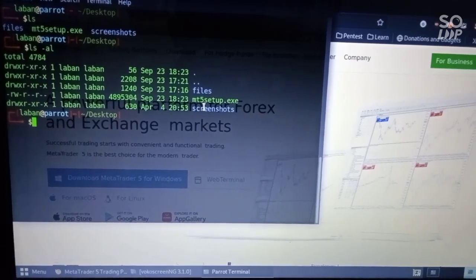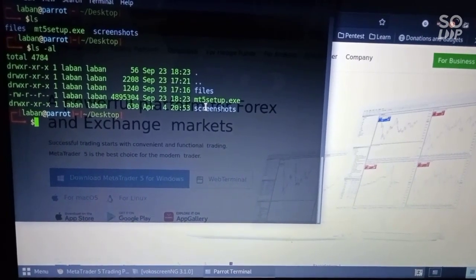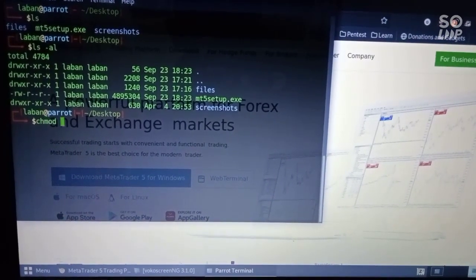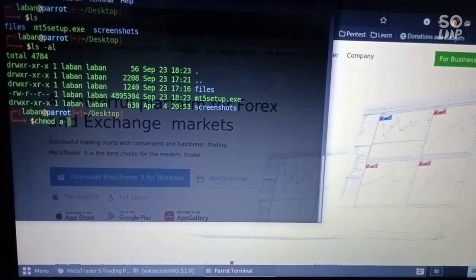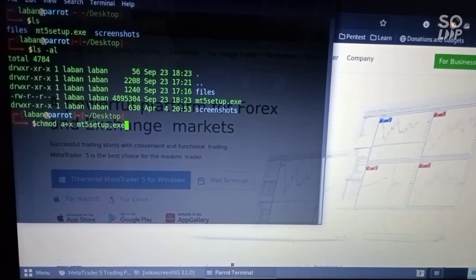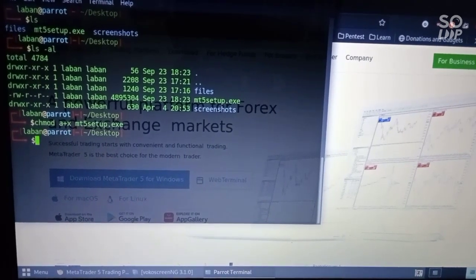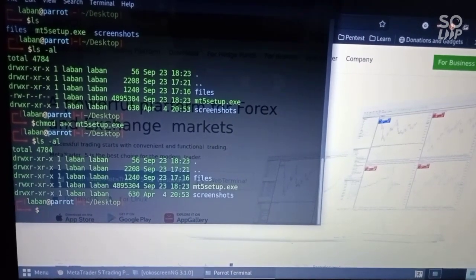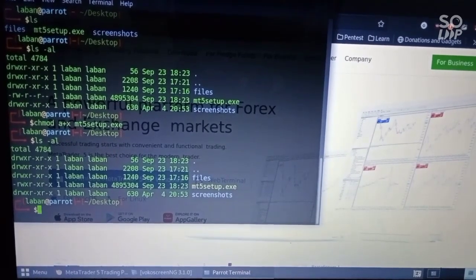So you can have a switch installation. Do not use sudo during the process, and press enter. As you can see, the colors have changed.